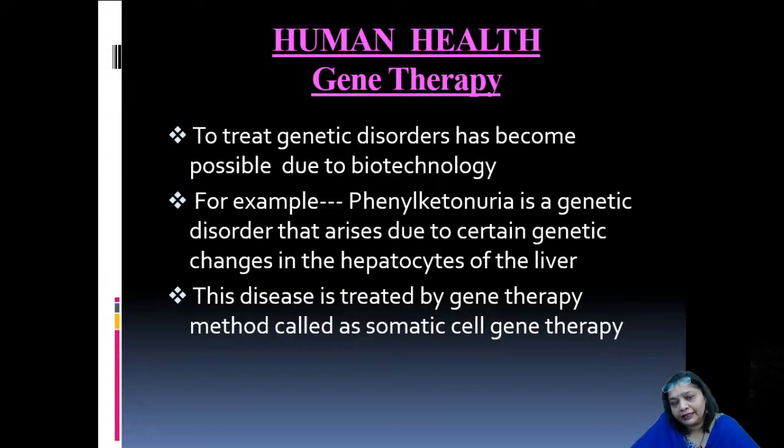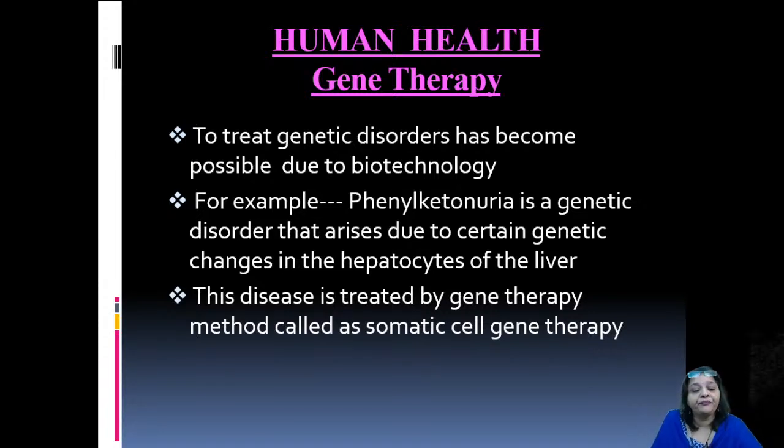Under human health, biotechnology plays a very important role in another therapy called gene therapy. This is used to treat genetic disorders, which has become possible only because of biotechnology. For example, a genetic disorder called phenylketonuria. It is a genetic disorder that arises due to certain genetic changes in the hepatocytes. Hepatocytes, of course, are the liver cells.